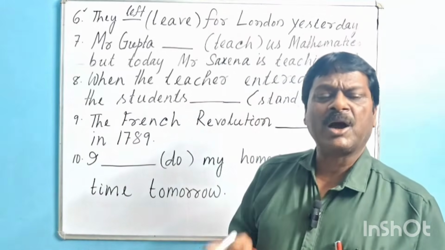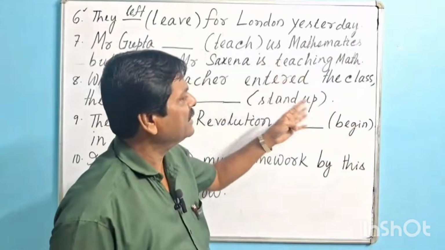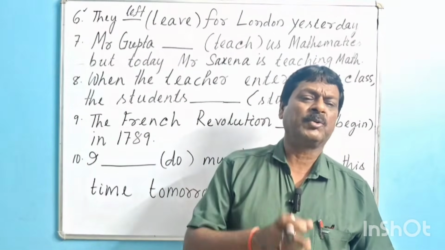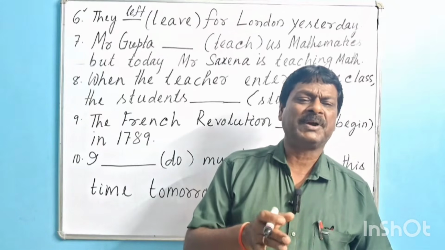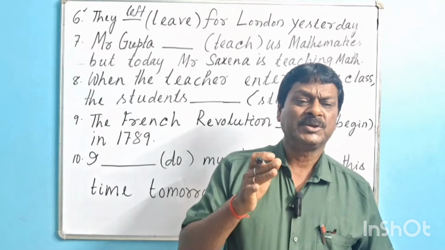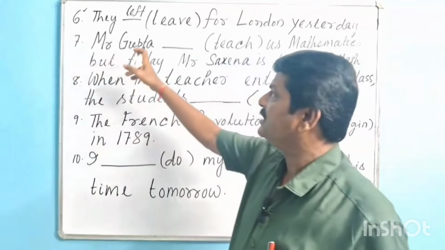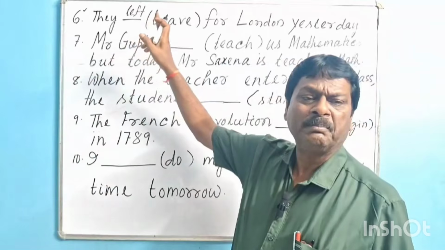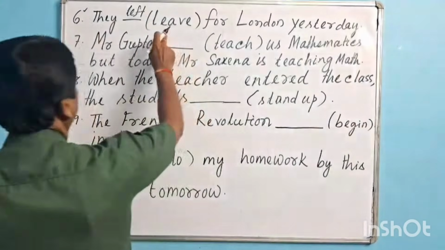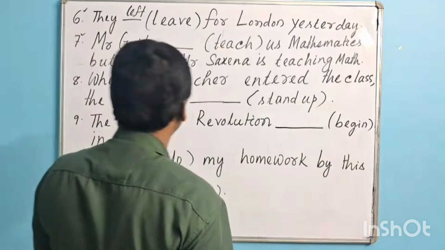Near past, how can we know? If there are adverbs like yesterday, last week, last month, last year, or any particular year like 2025, 2022, 2020, the verb will be in simple past form, right? So the appropriate form is left. Then we shall go for question number 7.